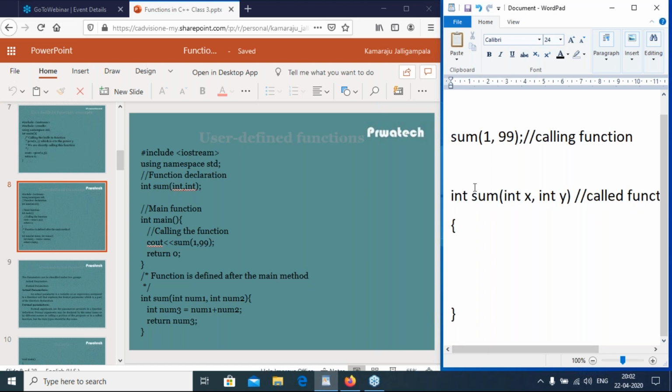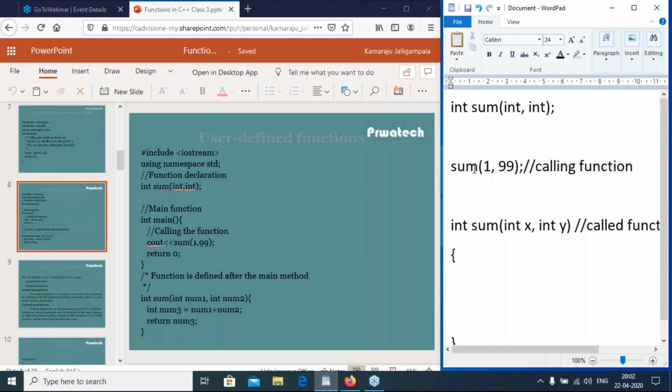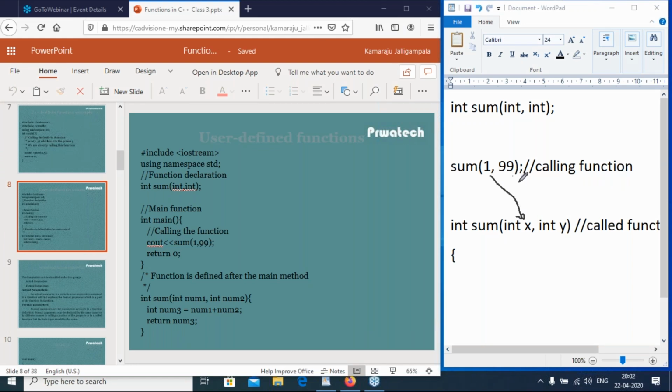The function call inside the main function is the calling function. So now the value of x is 1, and the value of y is 99.